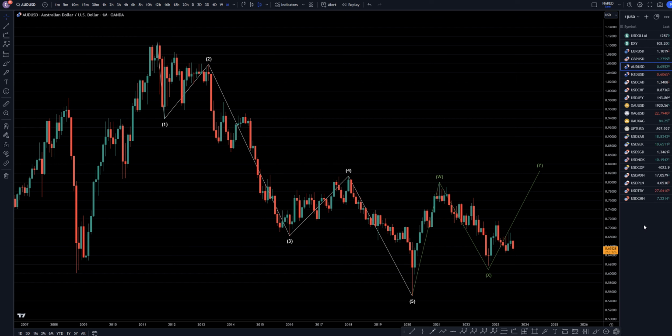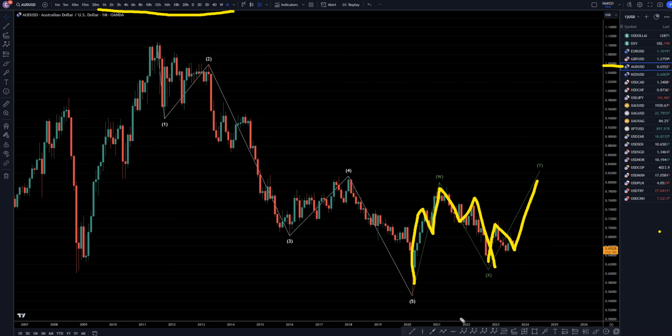Today is Thursday, August 10th, and I'm going to be analyzing the Aussie US dollar, starting on the monthly, working my way down to the 1 hour time frame. On the Aussie dollar, to me, it still definitely looks like three ways up and three ways down. I still believe that this is going to end up continuing up like that, probably even taking out this high to finish off this WXY pattern. So, we should be making an ABC of wave Y as of now.